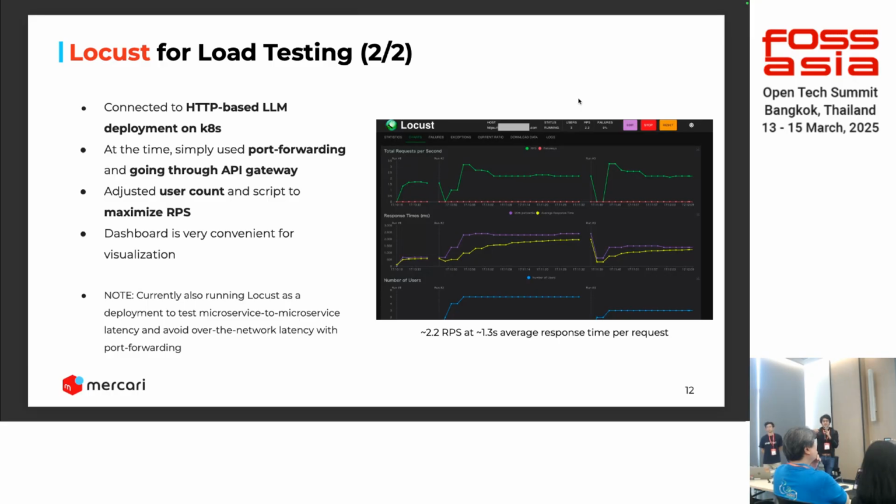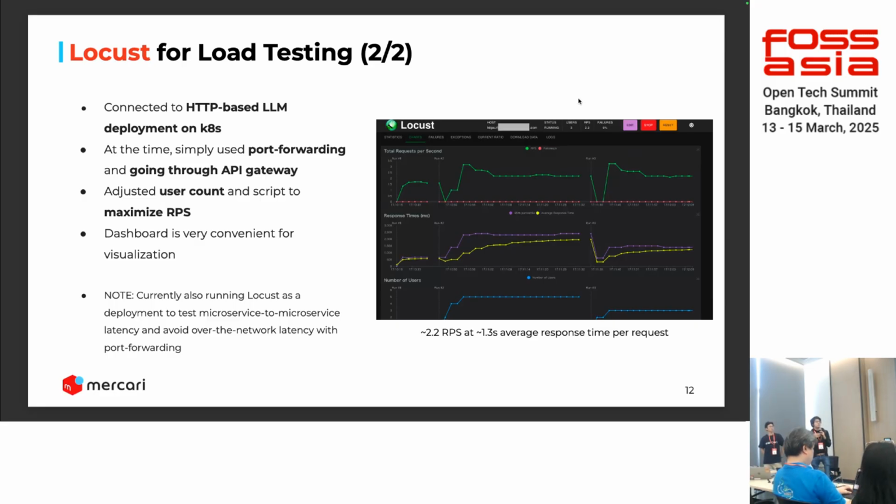We created simple HTTP requests for the deployment and connected it to our deployment on Kubernetes. At first, we started using just port forwarding, going through our API gateway. But at some point, we realized that this isn't too accurate, because it also includes the latency of sending it from our computer to the deployments, right?